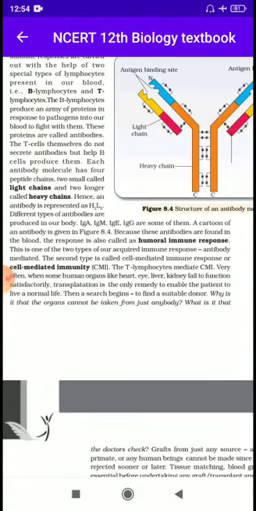Because these antibodies are found in blood, the response is also called humoral immune response. This is one of the two types of our acquired immune response, that is antibody mediated.